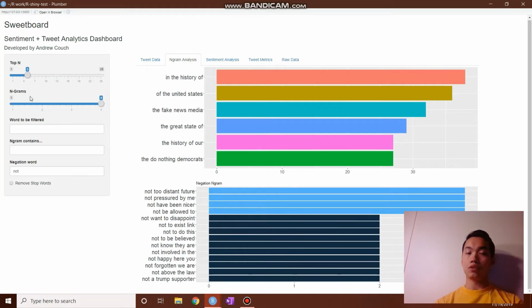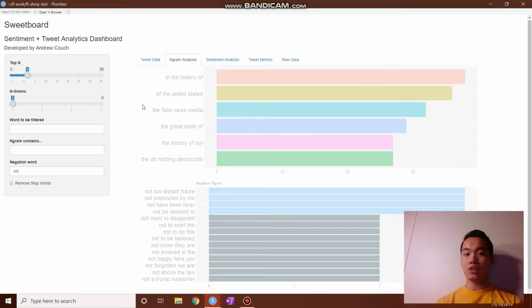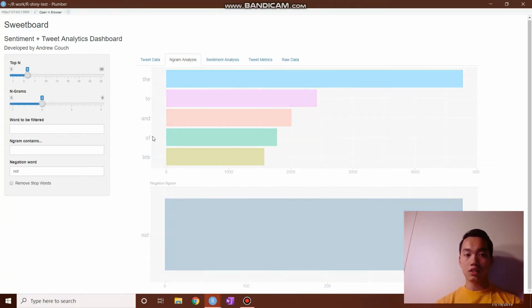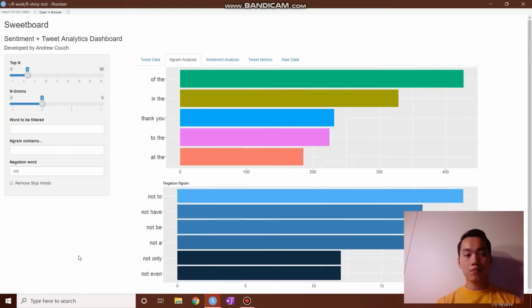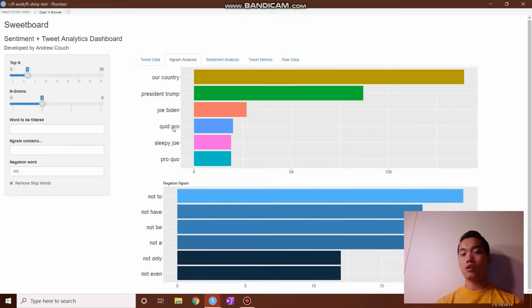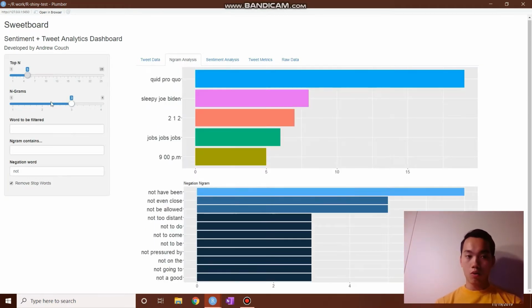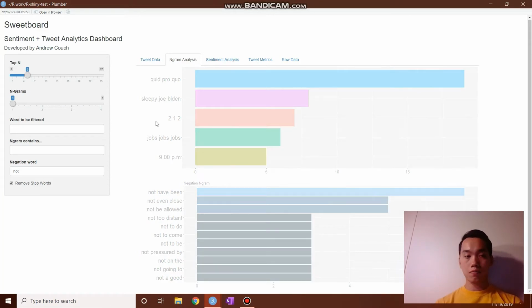Or we can just do the traditional bag of words, which is just a unigram or just a single word. You may have noticed that these words are kind of useless because it just contains like the, to, of, and it doesn't really add any meaning. We can use remove stop words, which will remove common filler words, and it'll show you some more valuable information, such as our country, President Trump, stuff like that. And what's cool is it applies to any kind of engram, so you can do it to a trigram, or you can do it to the basic bag of words.